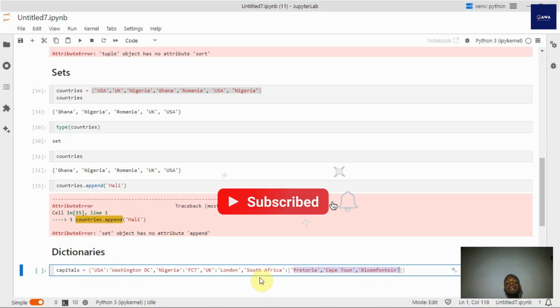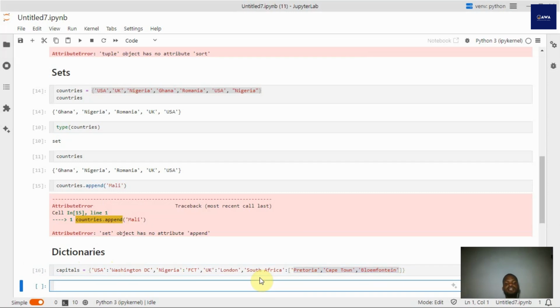So you could have a keyword name, and then you have a list of names of people, or a tuple of names of people which you don't want to be mutable, or a set of names of people. Now, this dictionary is going to be the foundation of data frames that we'll be working with when we get to pandas. Data frames are built upon dictionaries, so you need to have a certain understanding of how dictionaries work before you get to pandas.